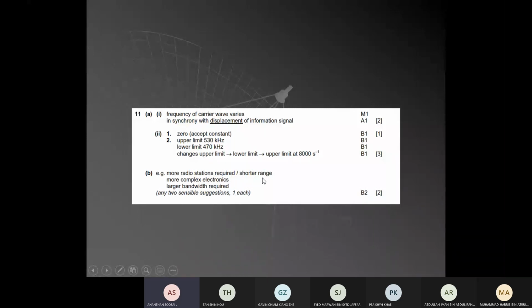Larger bandwidth also costs money, right? If you want the government to give you a large frequency range, you need to pay more money. So larger bandwidth costs money, and because it's a short range, you need more amplifiers and more radio stations, which act like amplifiers. It costs money because you need to build towers, and the towers keep the amplifiers, so it costs money.